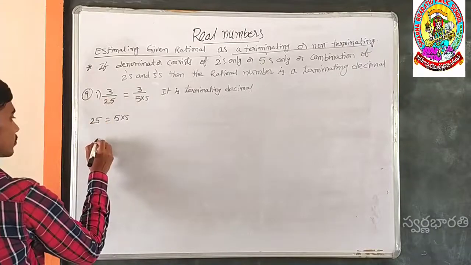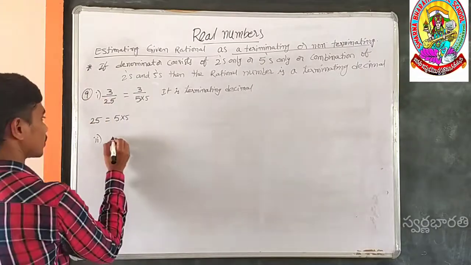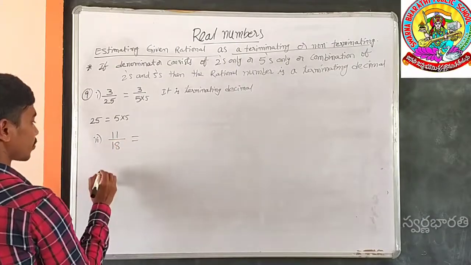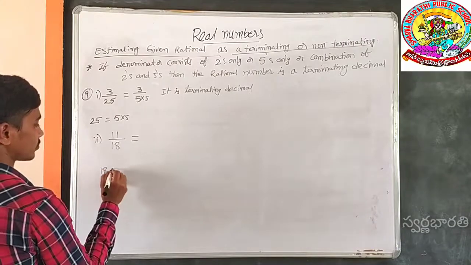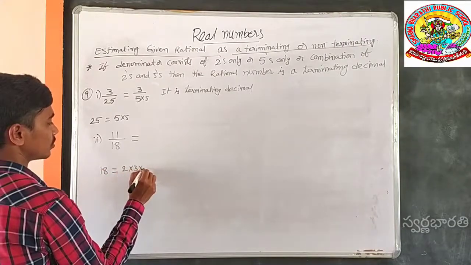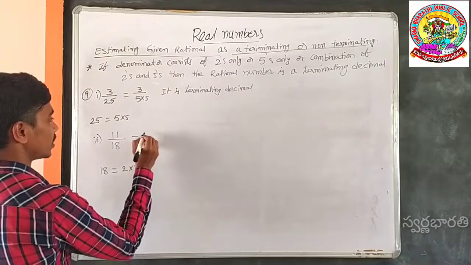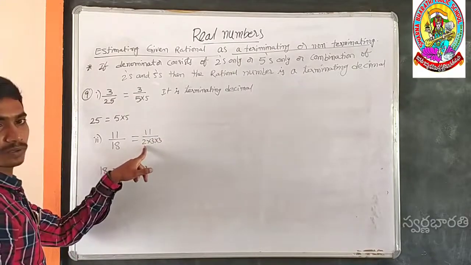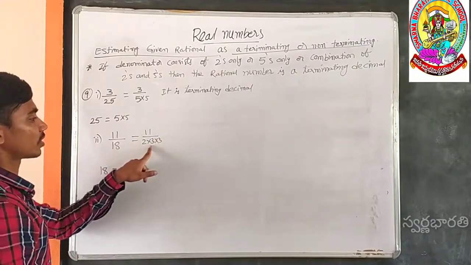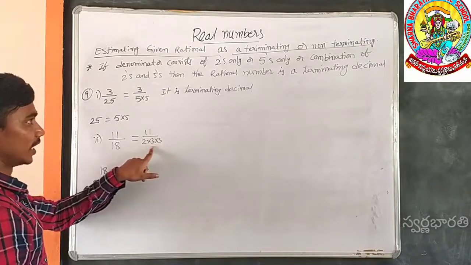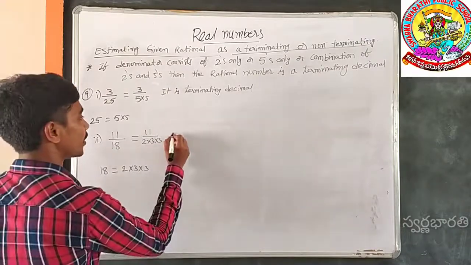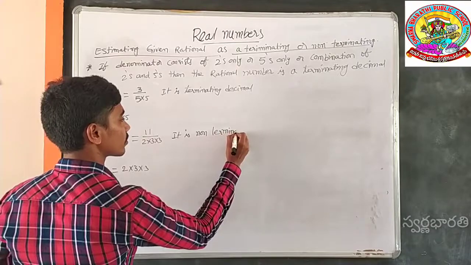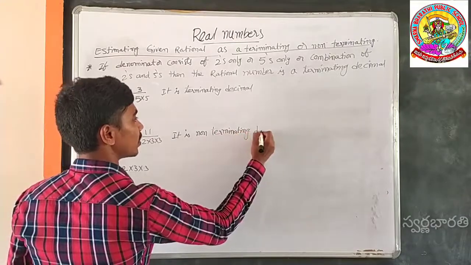Next sum, 11 by 18. Try to write the prime product of 18. The prime product of 18 is 2 into 3 into 3. 2 3's are 6, 3 3's are 18. 11 by 2 into 3 into 3. Of course, it consists of 2, but it consists of other numbers also except 5. That's why it is not an ended decimal. It is a non-terminating decimal.